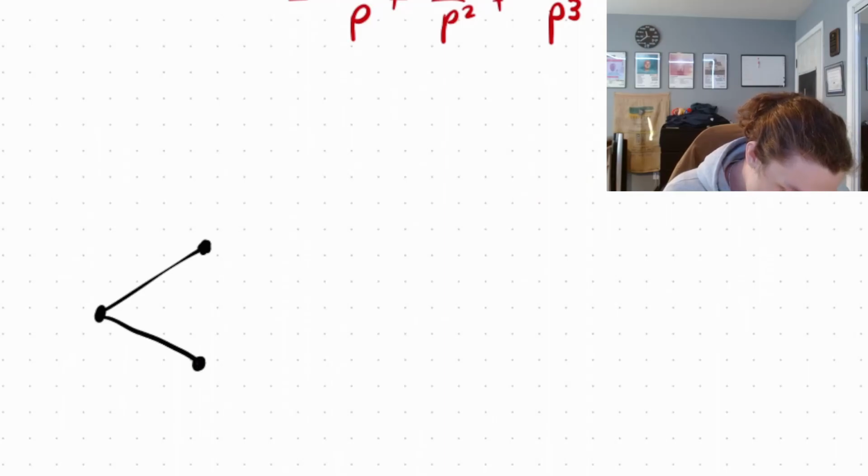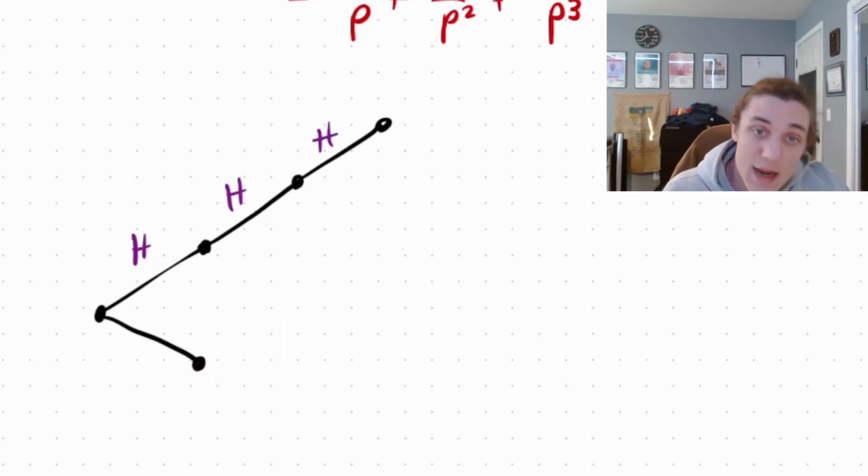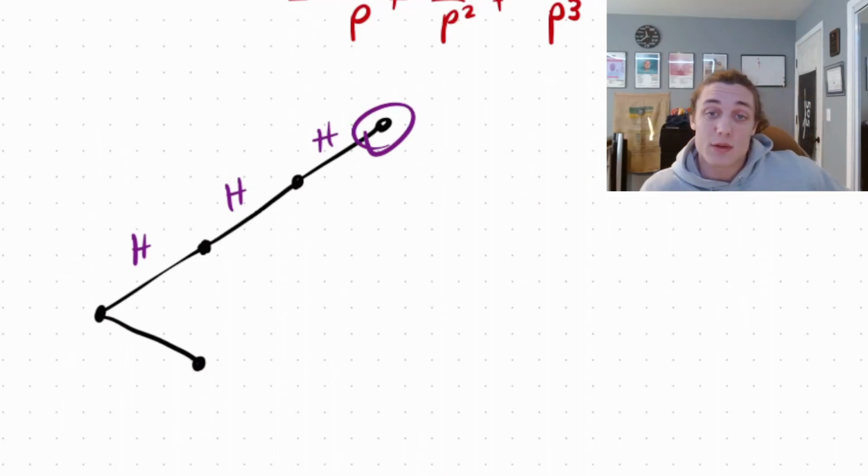In other words, take a look at what happens if we start a tree here. We have 1, 2, 3. This would be heads, this would be heads, this would be heads, and then we achieve our goal here. That would stop the tree.